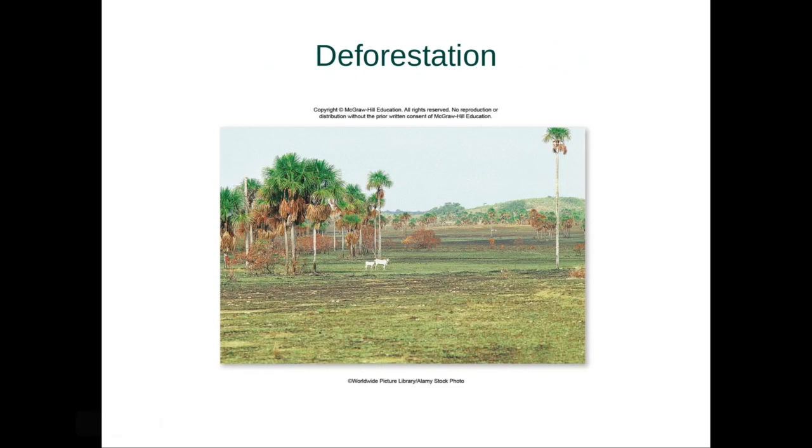But again, you can see it here. Tropical rainforest cut down to grow stuff, in particular cattle. And again, you can see it's completely changed the ecosystem from a lush forest into this essentially semi-arid region.